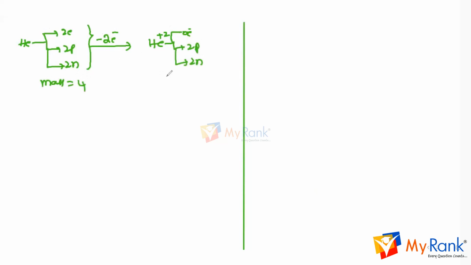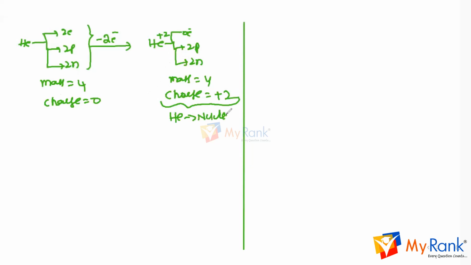Mass 4. Charge plus 2. So an alpha particle is nothing but a helium nucleus. Only from a helium atom, if you take out the electrons, we get simply the helium nucleus.